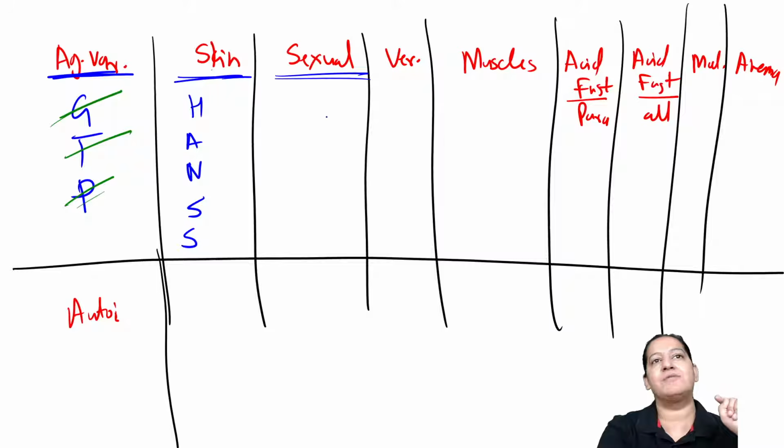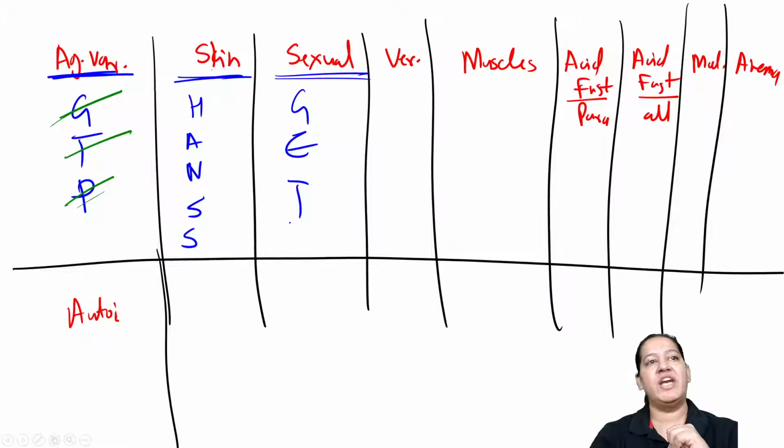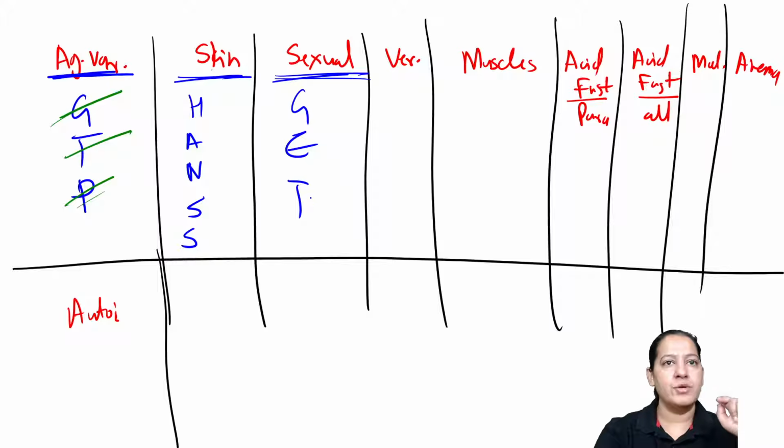Tell me the name of the parasites which enter sexually. Get it, sexual. GET. What is T here? Tell me only T. It is sexual, so it is vaginalis, Trichomonas vaginalis. From sexual I will remember vaginalis, so I will never forget, it is Trichomonas vaginalis. It is not Toxoplasma. It is not Trypanosoma. It is Trichomonas vaginalis. You got my point?